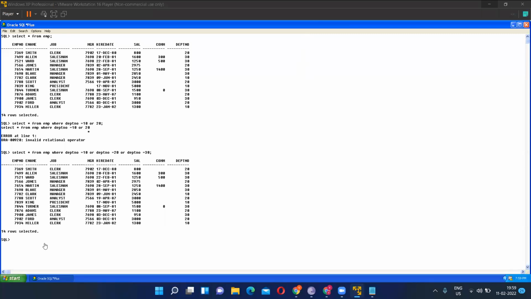Okay. So I was telling, if I want multiple department numbers, I have to use the full column name. Suppose I wanted department 10.